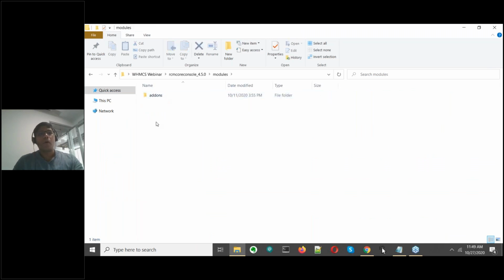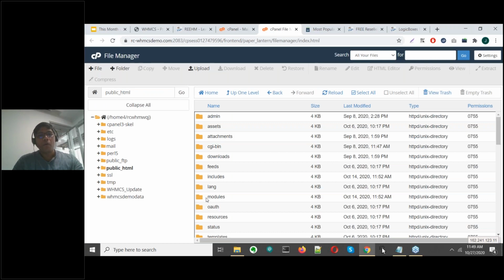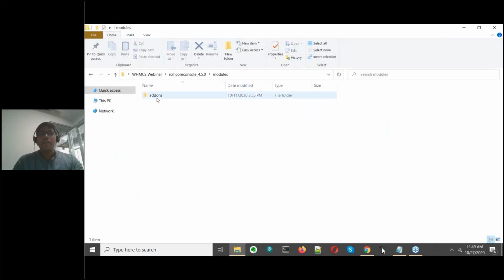So we click on modules and we see that there's an add-ons folder. Now we need to click on modules here as well in our file manager. We can locate the add-ons folder here as well. Now this is again because we've configured the hosting server setup previously, so the add-ons folder can be seen here. So we drill down a little further again.